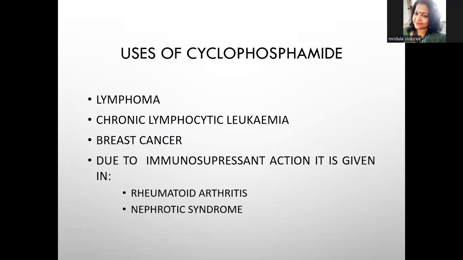Then, uses of cyclophosphamide. Cyclophosphamide is mainly used in lymphoma and chronic lymphocytic leukemia. What do you mean by lymphoma? It is a cancer of the lymphoid cells. Leukemia means cancer of the WBCs. It is also used in breast cancer. Due to its immunosuppressant action, cyclophosphamide can be given in inflammatory conditions such as rheumatoid arthritis and nephrotic syndrome.